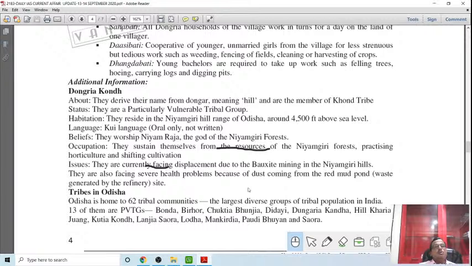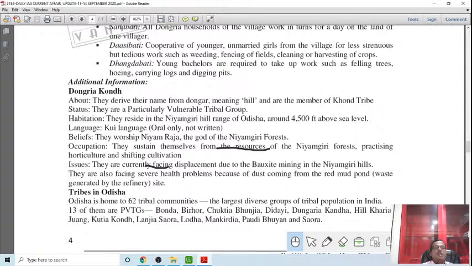This news will also give you some more detail about the tribes in India, because this may come as a question in the examination. Write about the tribes in Odisha for the assessment examination, and also even in the UPSC Mains and the Viva. If a candidate is from Odisha, he is usually asked a question on the tribes in Odisha. So Odisha is home to 62 tribal communities, so keep that in mind.